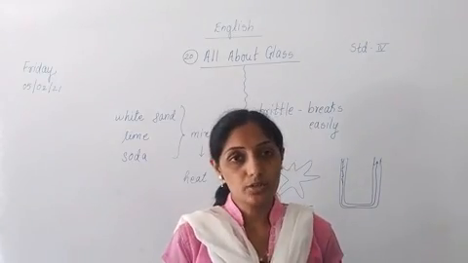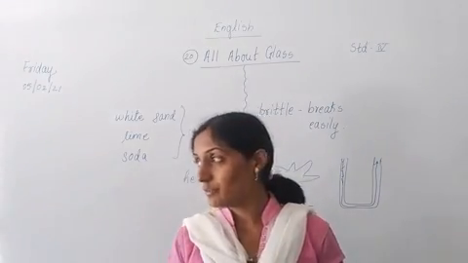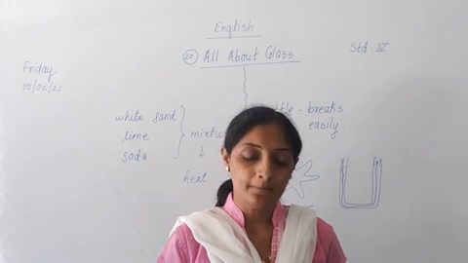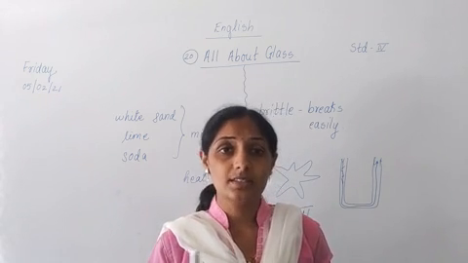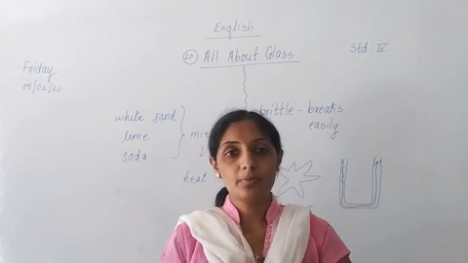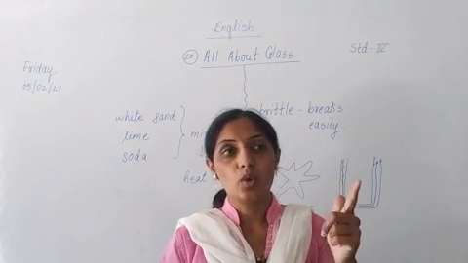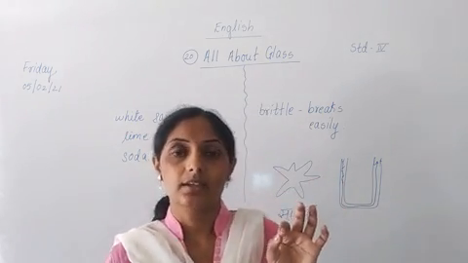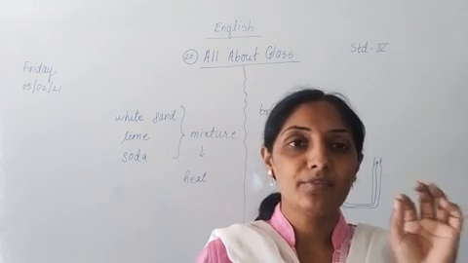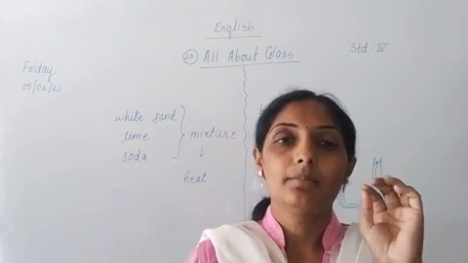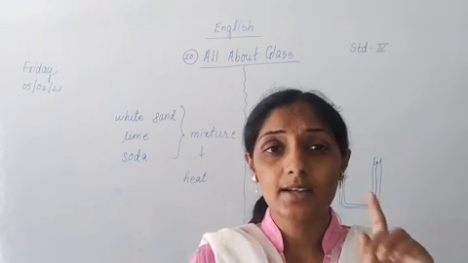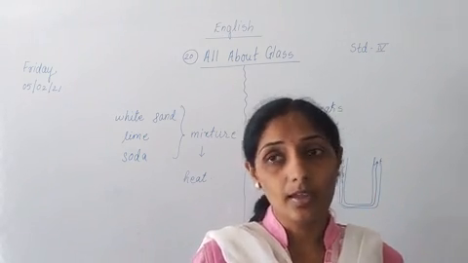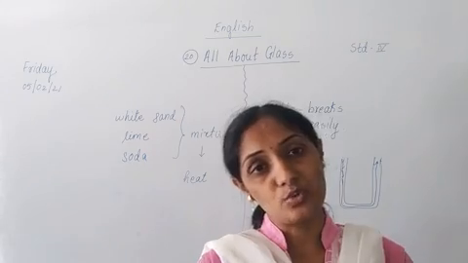Understood the lesson till here? What is given further, we will study in tomorrow's period. I think you have understood that glass is made from sand, and what mixture is used? White sand, soda and lime are used to make what? Glass. Keep in mind, glass is made from white sand, and a mixture of which chemicals is done in that? Soda and lime. Okay, the remaining part of the lesson we will study in tomorrow's period.